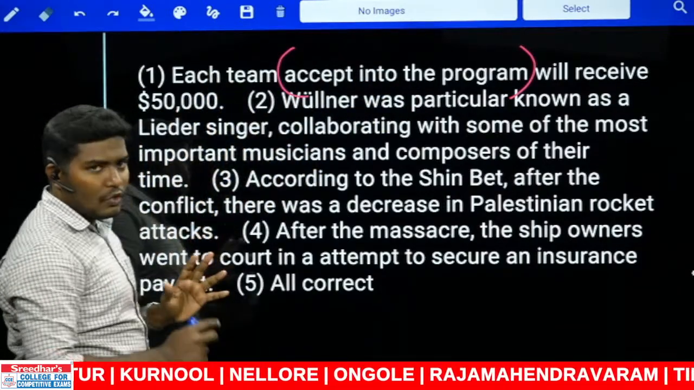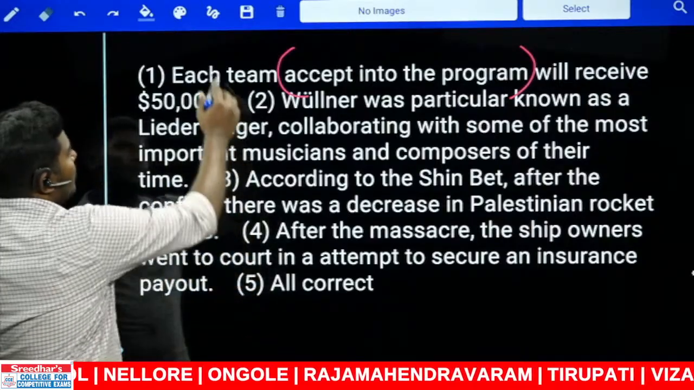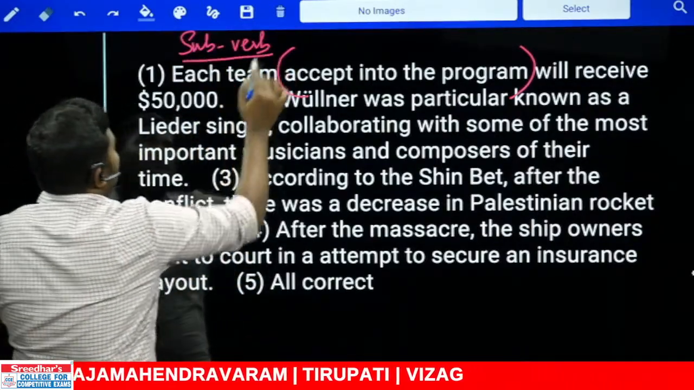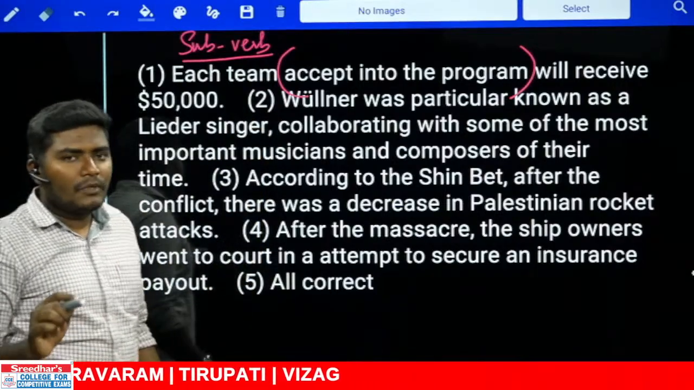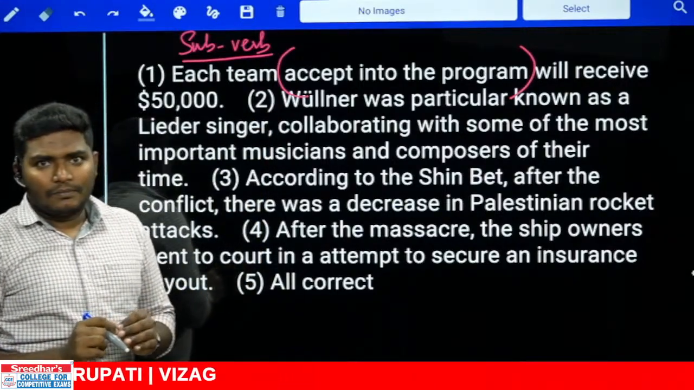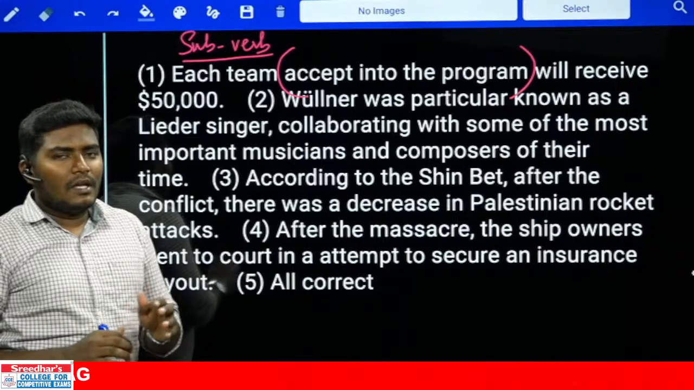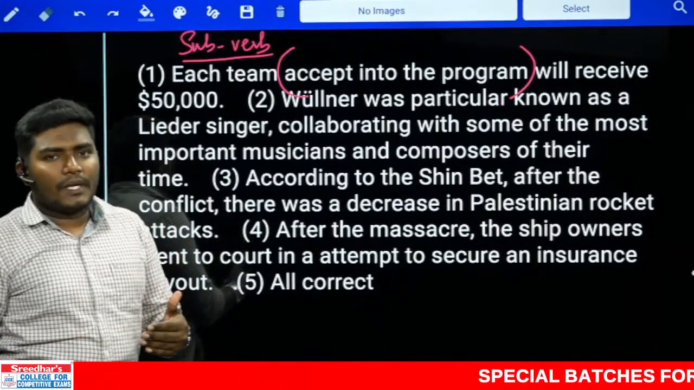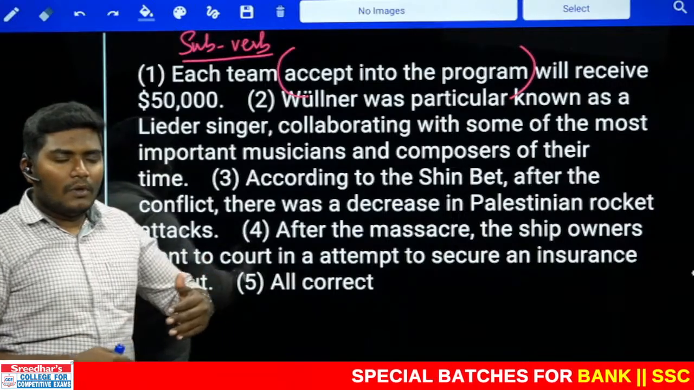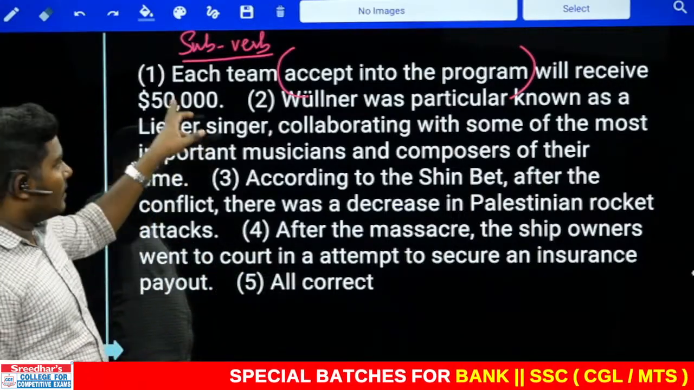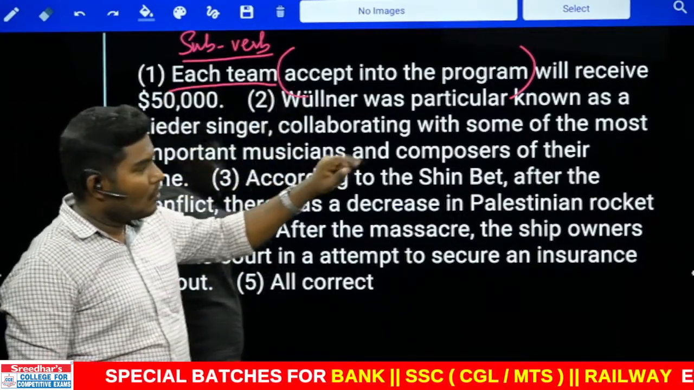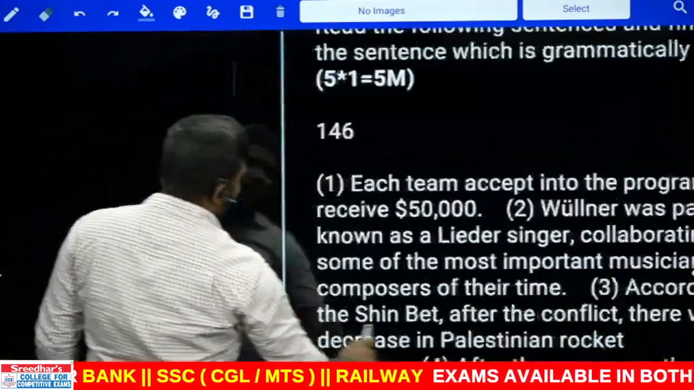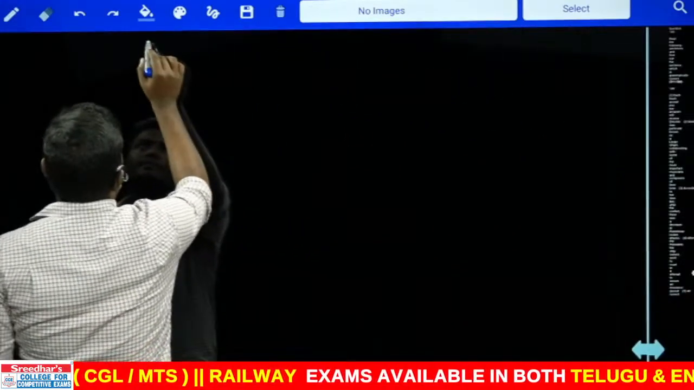Now, this is where you need to understand the logic to find the subject verb agreement in sentences. So remember, I'm telling you one important rule here: never decide that the subject and verb should always be side by side. There are also cases where the subject and the verb are not side by side, just like this one. The subject is actually each team, the verb is will receive. Now look at the case very carefully. I will give you an example now. Look at the example.